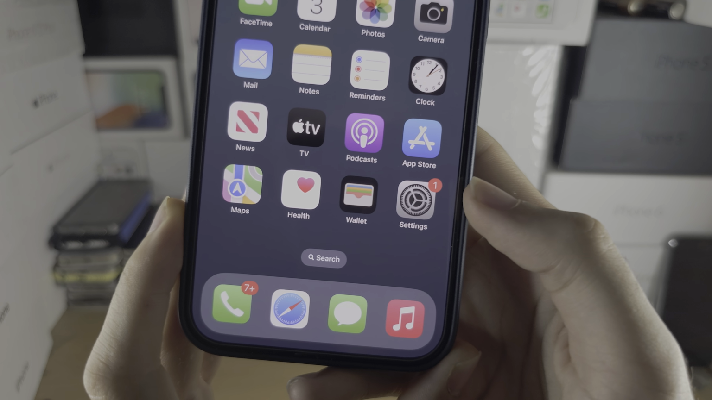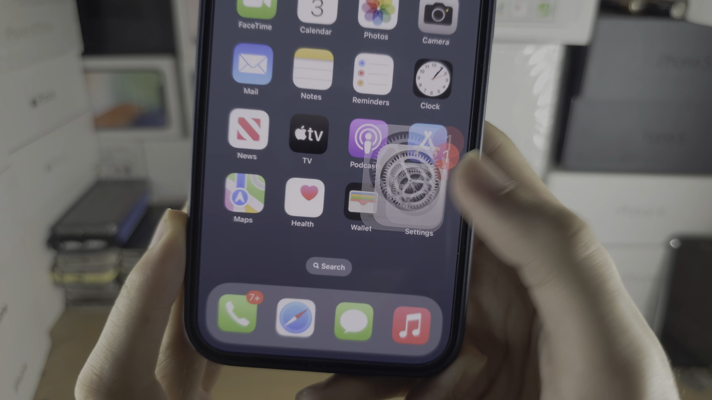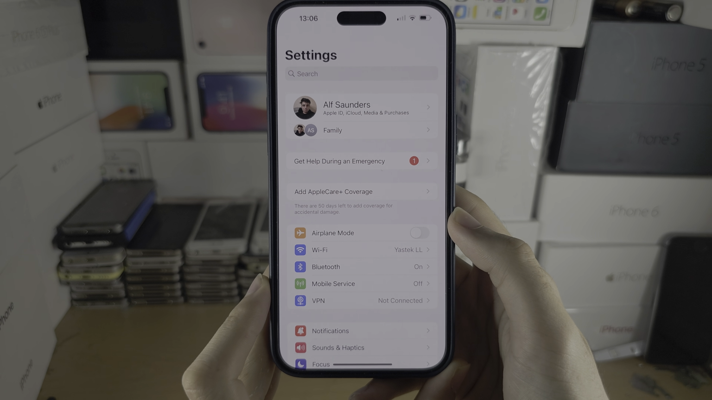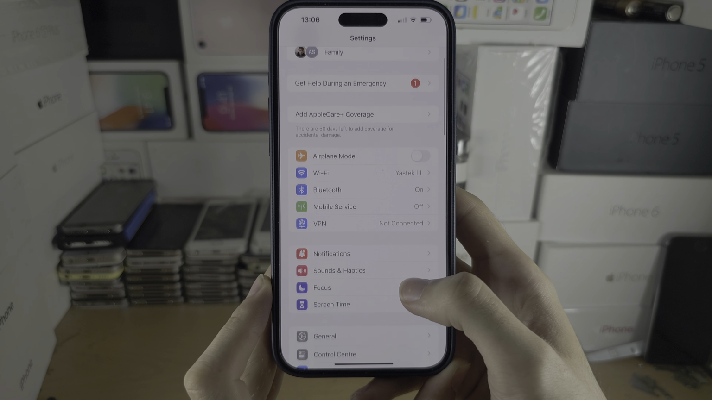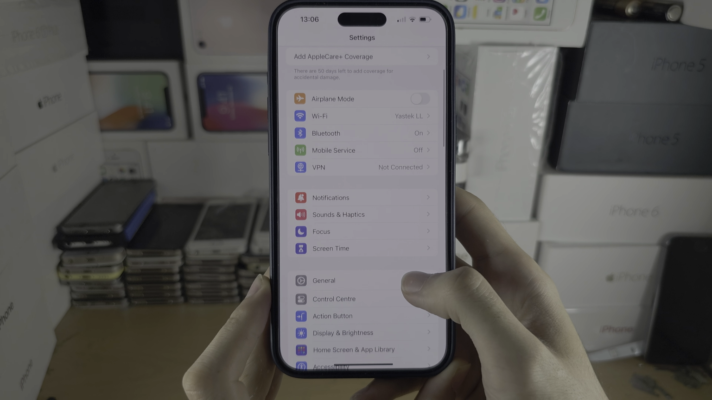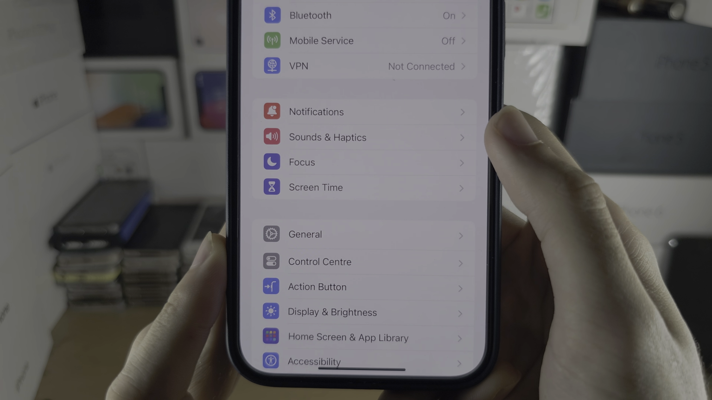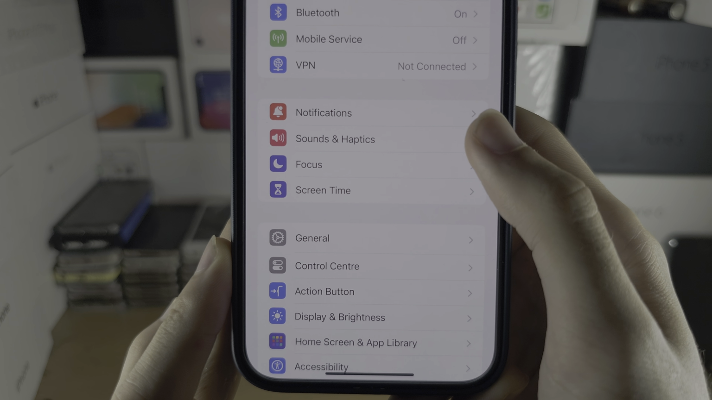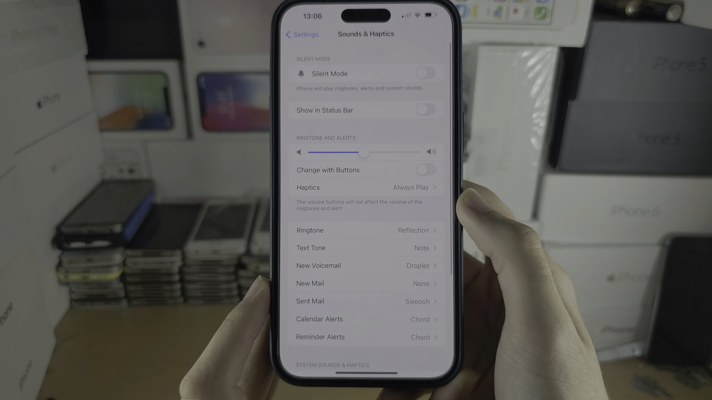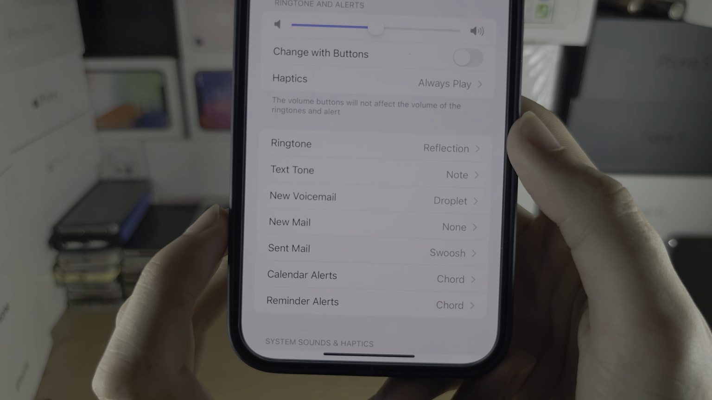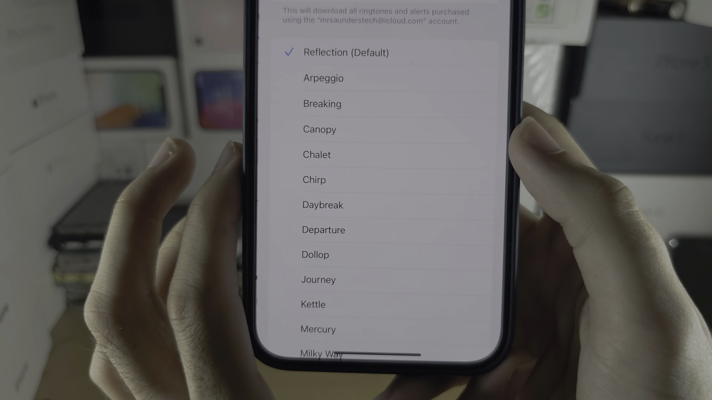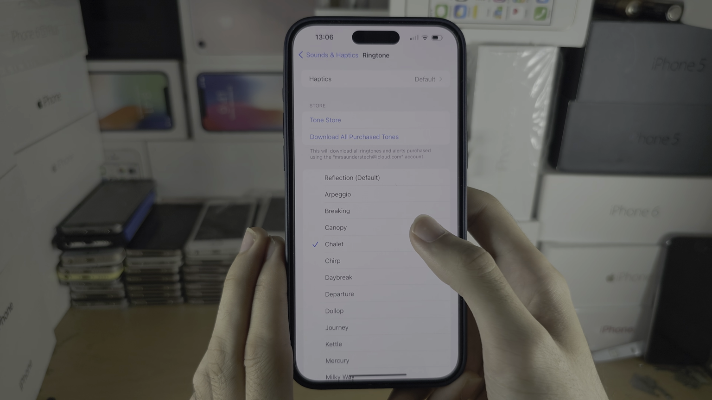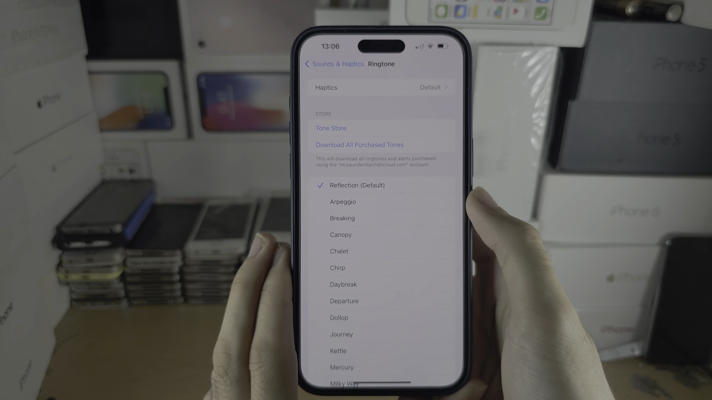The first step is we're going to open up the settings, and in the settings I want you to scroll down until you see here sounds and haptics. You will then see the ringtone, tap the ringtone, and then tap the ringtone you want to change to.